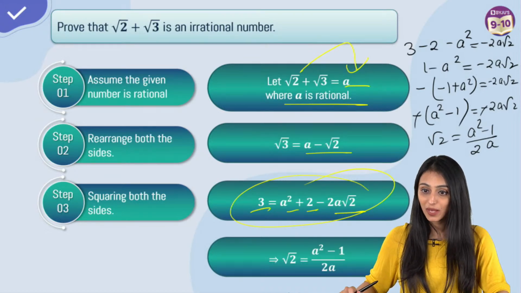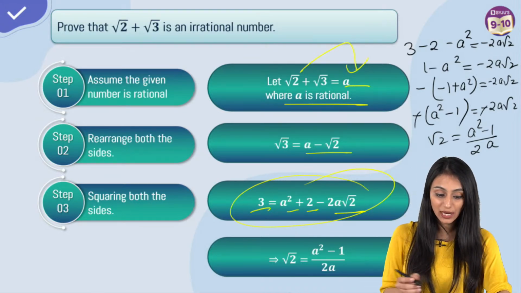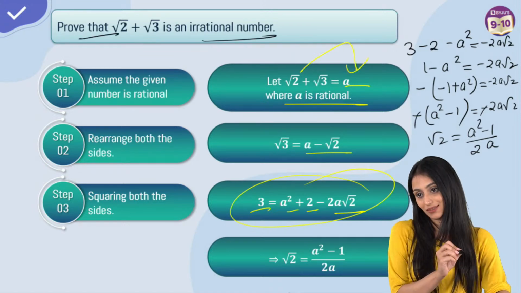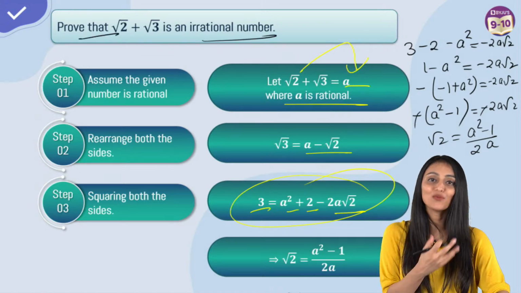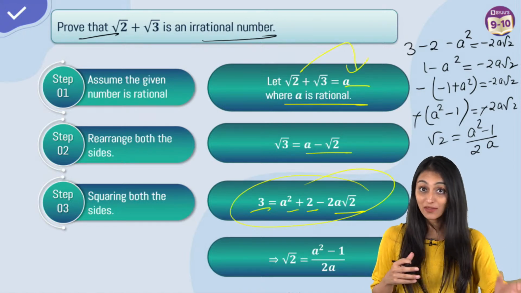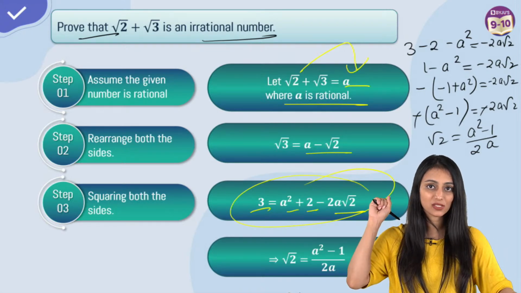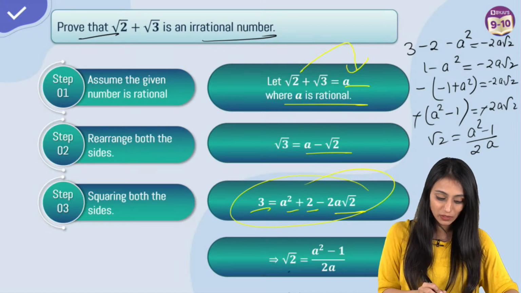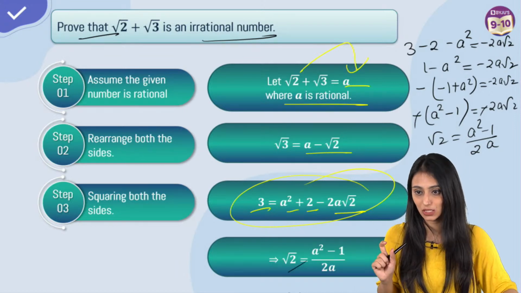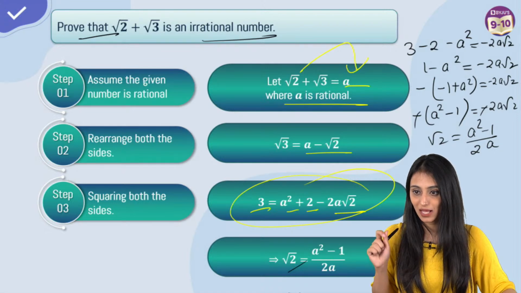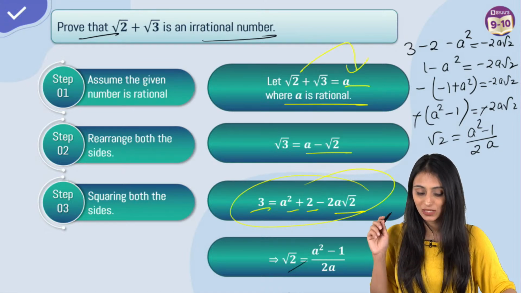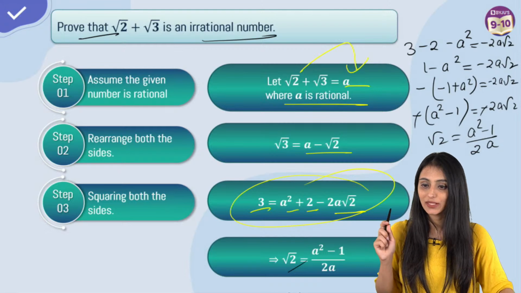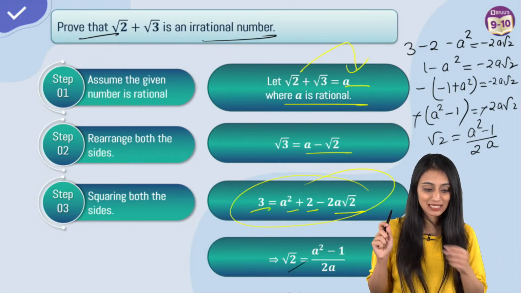So why are we squaring here? Because we want to show that we have to prove it. It's a proving question. You have to prove that it is irrational. So why are we squaring here? Because we know that after squaring it, all the other things will become rational and one will be left irrational. Dev, this is the reason. Asma, I hope this is clear. Which step? See, if you have doubt in any step, please write the step number.